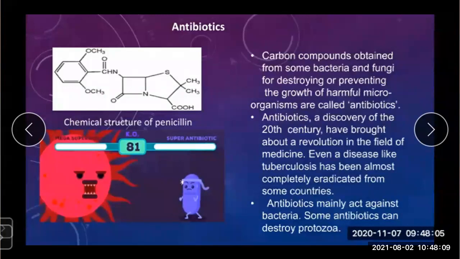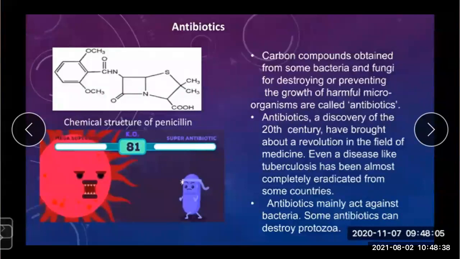Even nowadays, during the pandemic of coronavirus, researchers all over the world are working to search for a solution, but yet they are not successful in finding a proper treatment. So for this journey, antibiotics were produced.